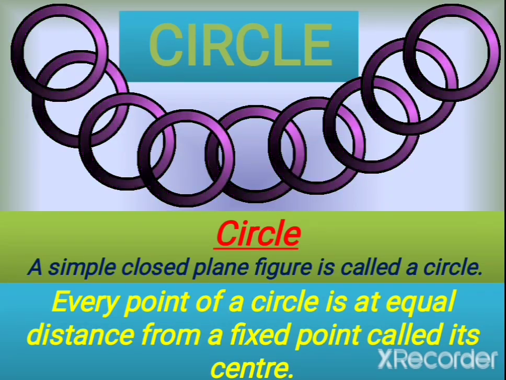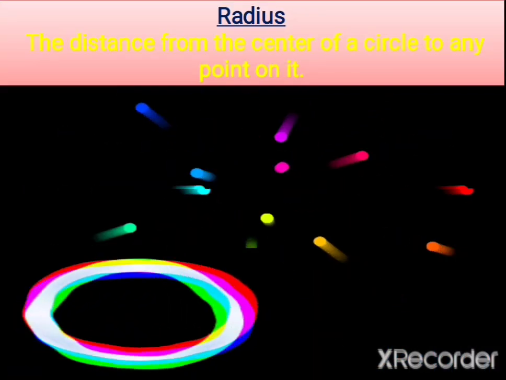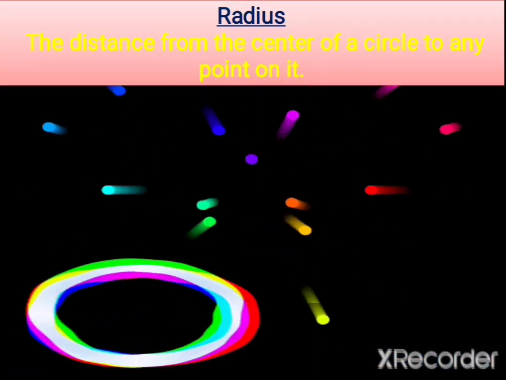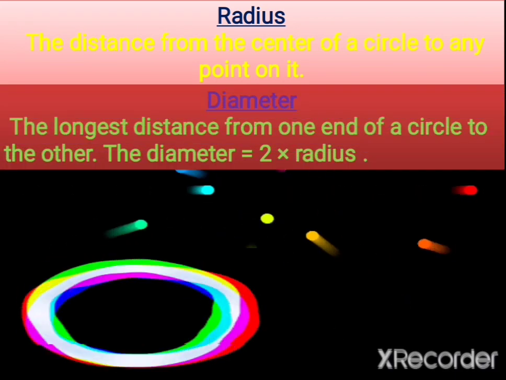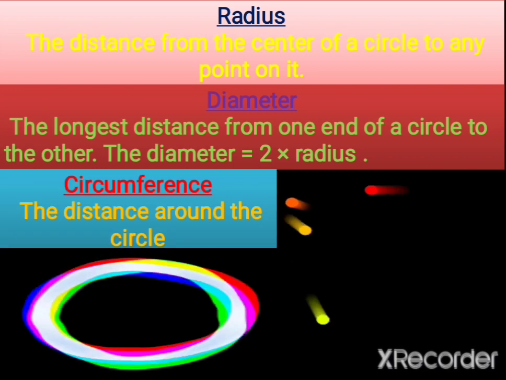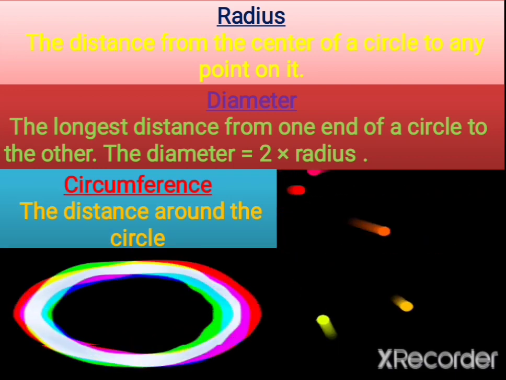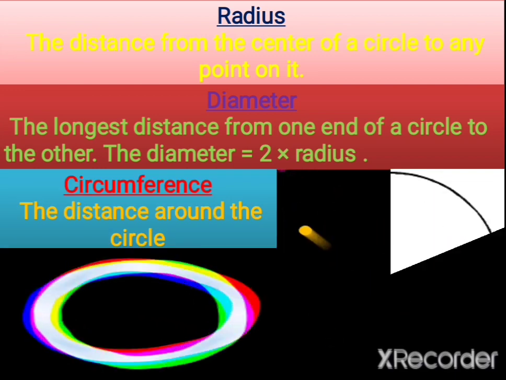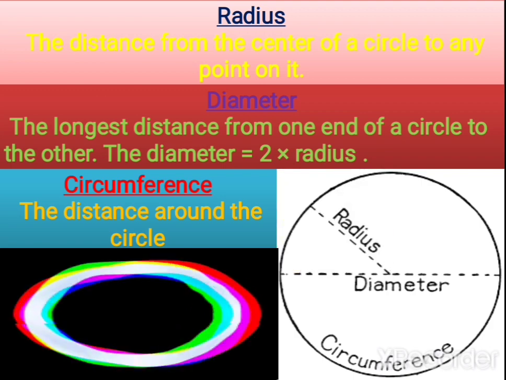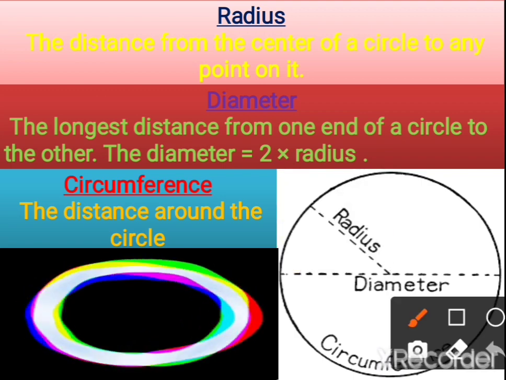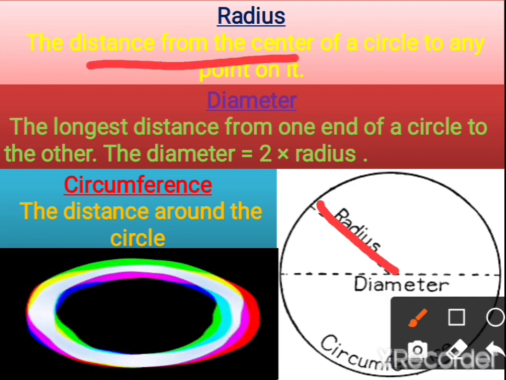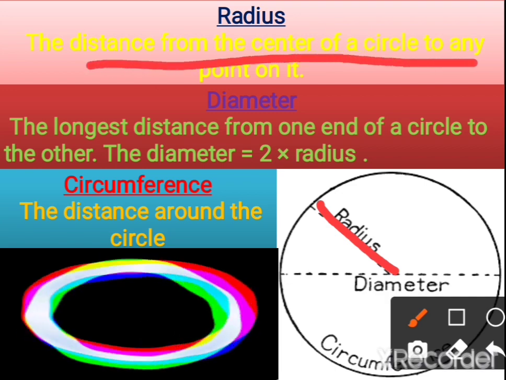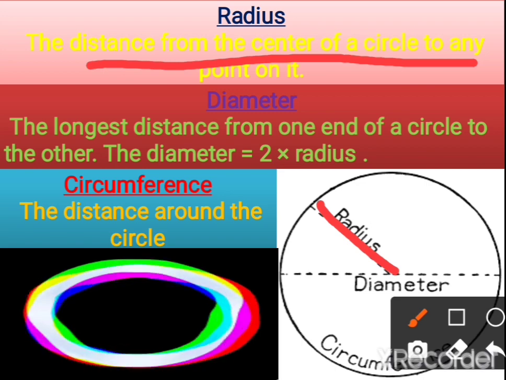Let's look at the image of one circle. Radius: what is the radius of the circle? Diameter: what is the diameter of the circle? Circumference: what is the circumference? Let's see in this image. This is called radius. The distance from the center of a circle to any point is called radius.